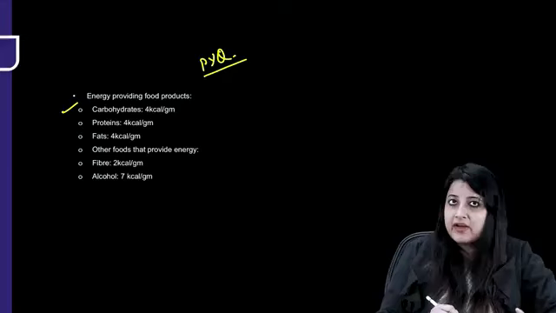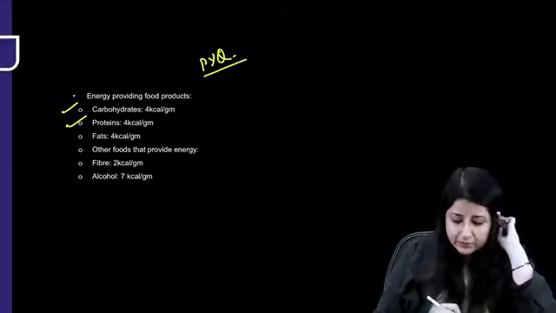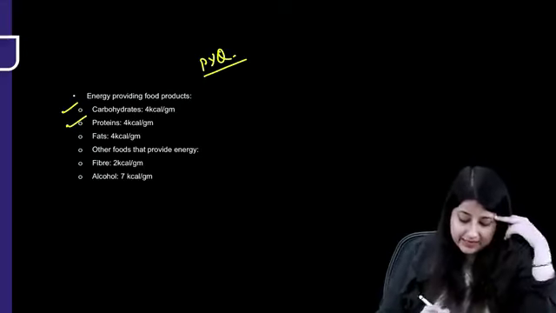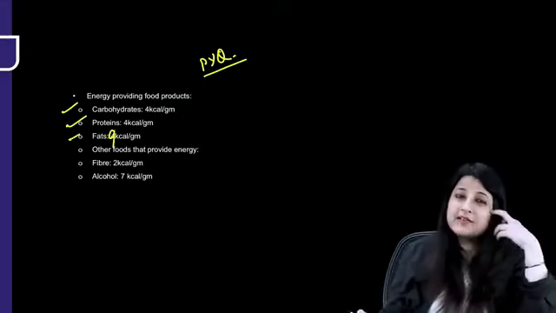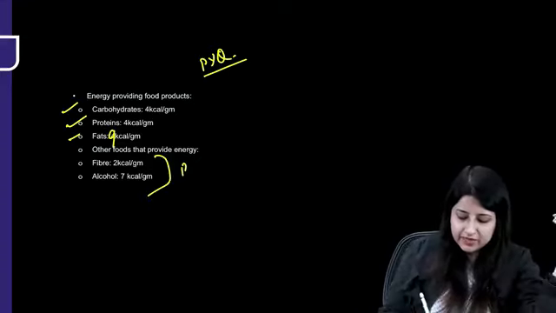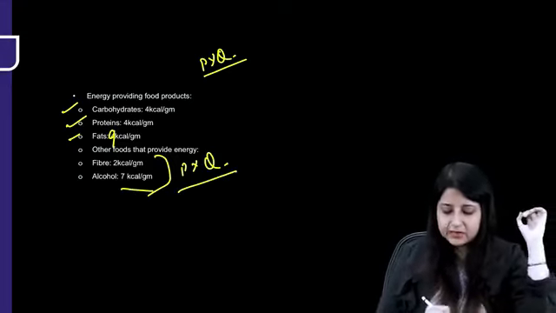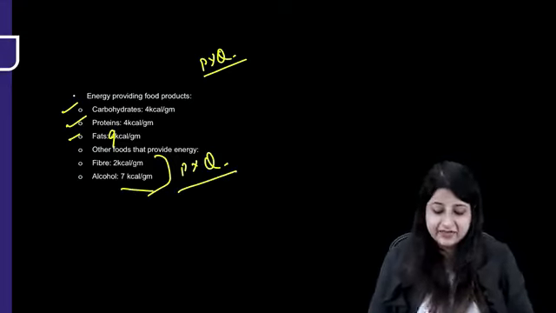Carbohydrates provide us 4 kilocalorie per gram. Proteins provide us 4 kilocalorie per gram. Fats provide 9 kilocalories per gram. Other foods, this has also been asked, fibers. Per gram of fibers, it gives you 2 kilocalories, and per gram of alcohol, which was also asked once, 7 kilocalories.